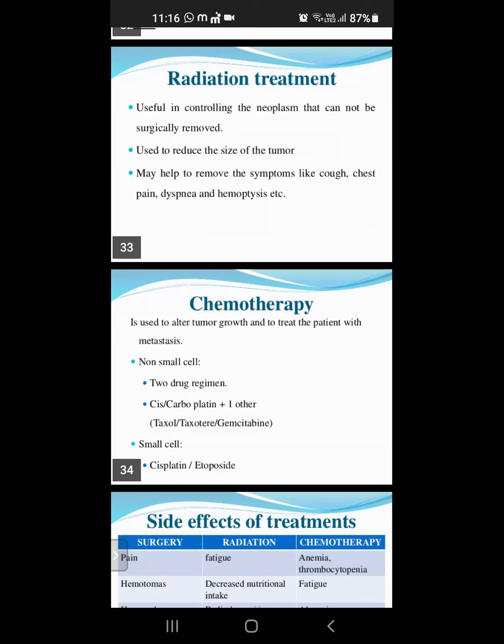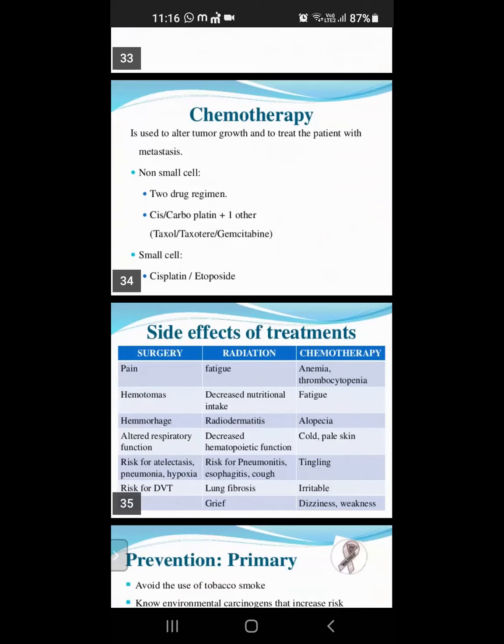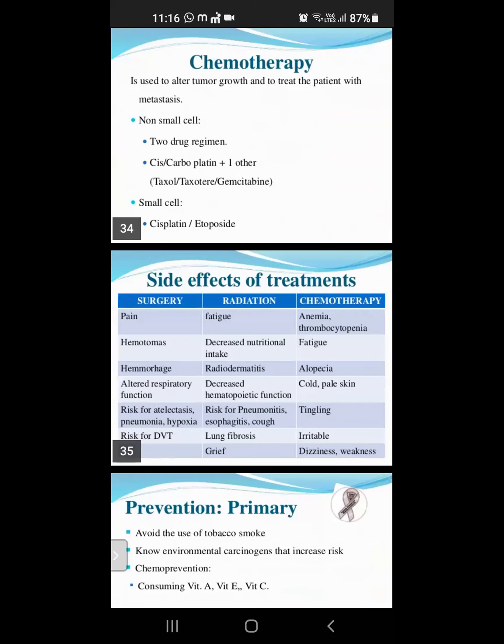This is the chemotherapy. But with chemotherapy, you can see side effects: tingling, dizziness, weakness, cold, pale skin, alopecia, fatigue, anemia, thrombocytopenia, and hair loss. Okay. After chemotherapy, we can know that the patient is a chemotherapy patient. The signs and symptoms affect the treatment, it means they affect that medicine.